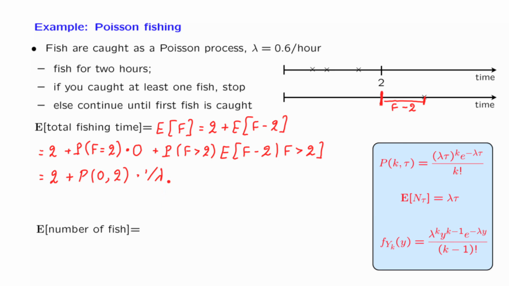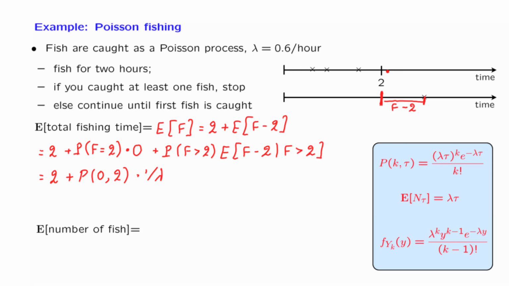Our last question is of a similar type. What is the expected number of fish you are going to catch? Once more, we will break this into two pieces: number of fish caught during the first 2 hours and number of fish caught during the remaining hours.